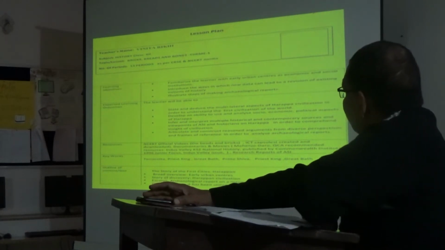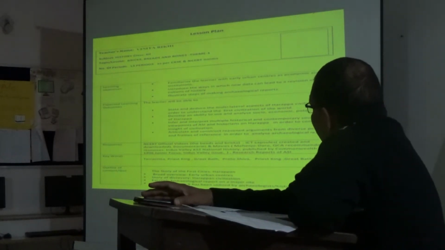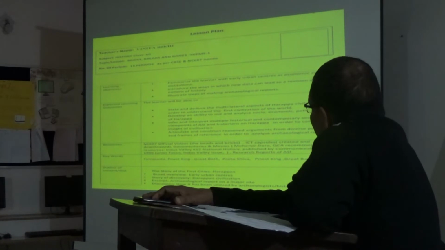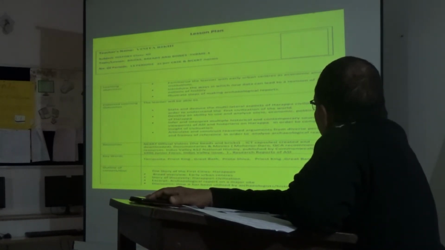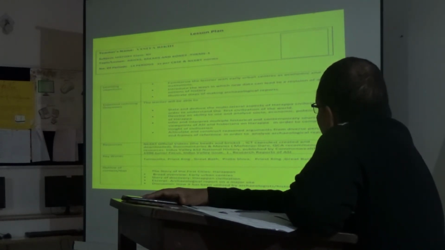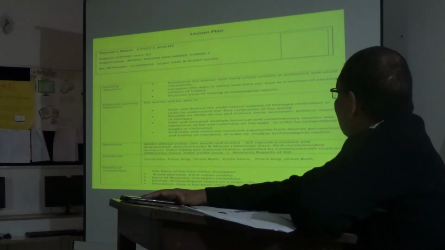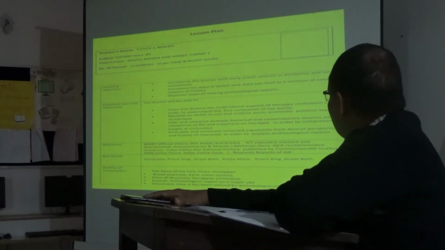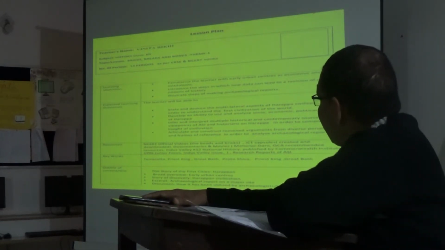Expected learning outcomes here. The learner will be able to state and deduce the multilateral aspects of Harappa civilization in order to understand the first civilization of the world. They will also be able to develop an ability to use and analyze socio-economic political aspects of Harappa.